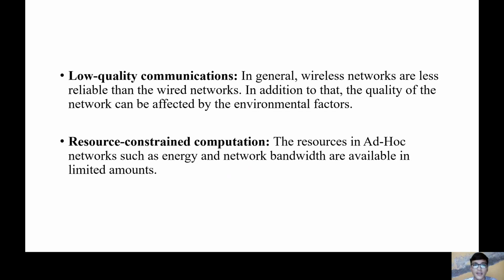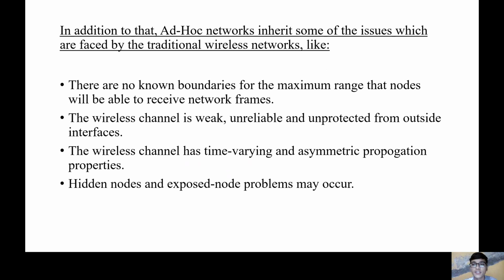In addition to that, ad hoc networks inherit some of the issues which are faced by the traditional wireless network, like there are no known boundaries for the maximum range within which a node will be able to receive the network frames. The wireless channel is weak, unreliable, and unprotected from outside interference.